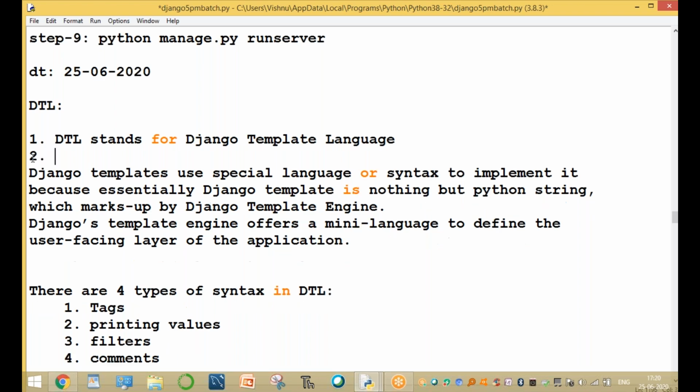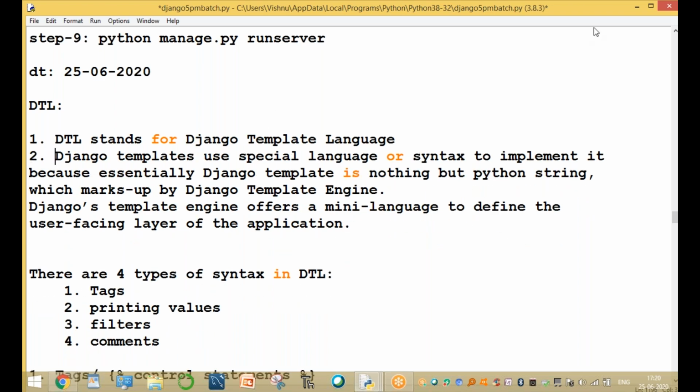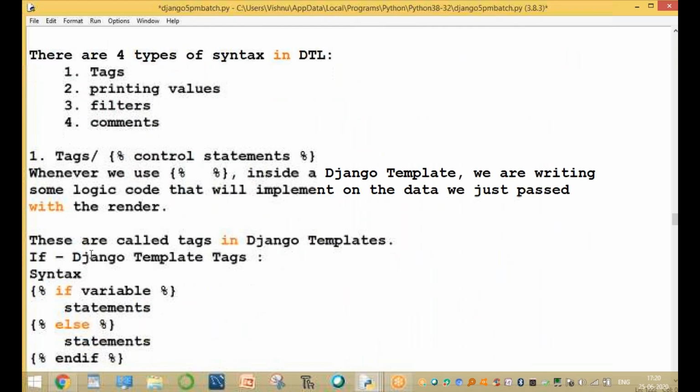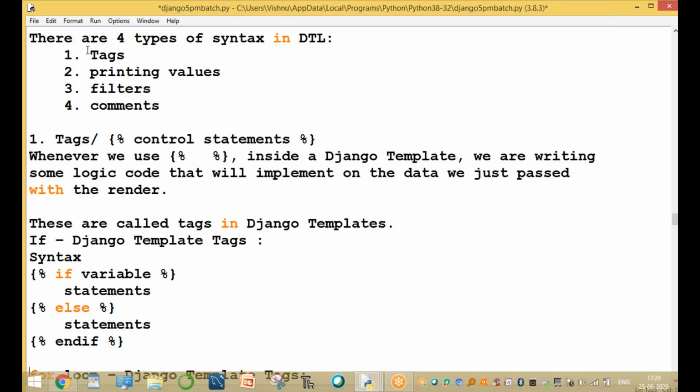And the second point is DTL templates are a special language or syntax to implement it, because Django templates are nothing but Python strings which mark up the Django templates engine. The Django templates engine offers a mini language to define the user-facing layer of the application. There are 4 types of syntaxes in DTL.